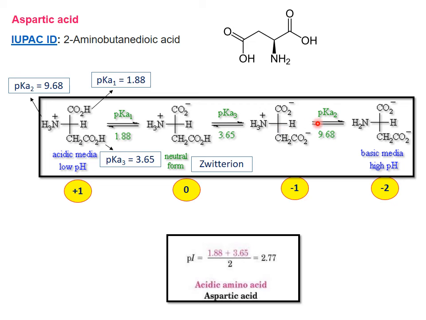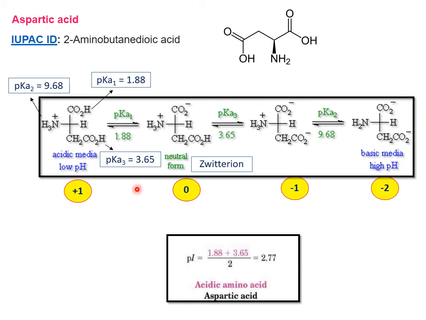Further on increasing the pH towards 9.68, it undergoes deprotonation. The hydrogen is removed from NH3+ to form NH2, CO2-, and CH2CO2-. So it has two negative charges, and the net charge will be -2.